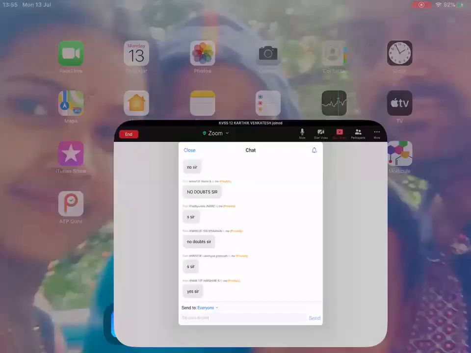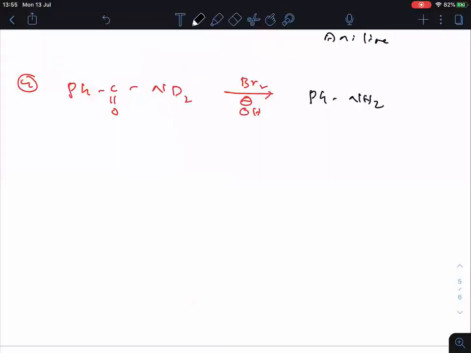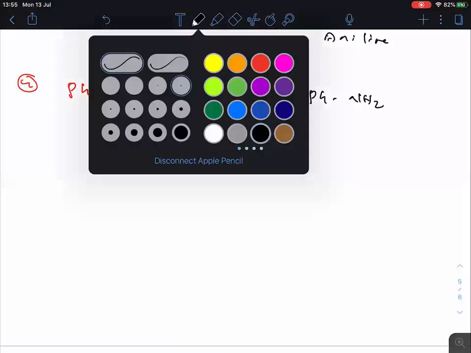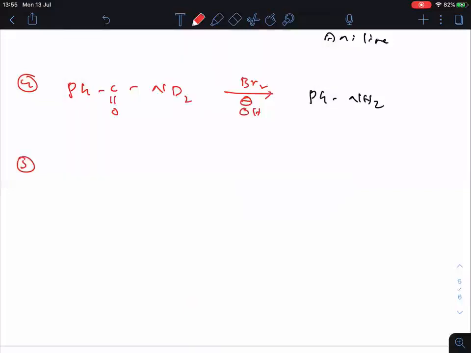Now, next question here. Next one. Now tell me. NH2 C double bonded O NH2. When treated with Br2 and OH minus, first of all, this compound is called what? Urea. Urea is the first organic compound prepared in the lab.